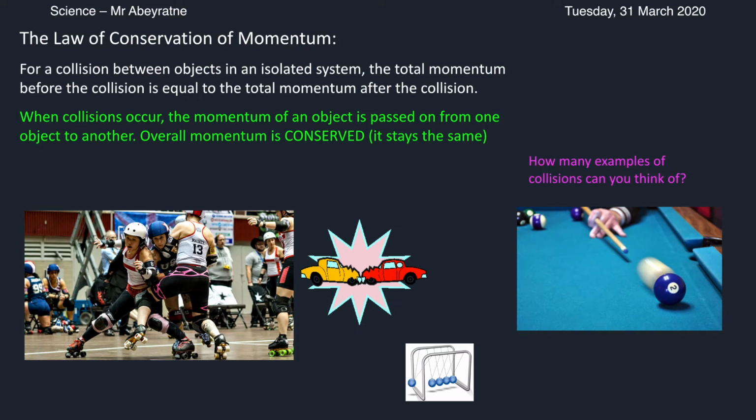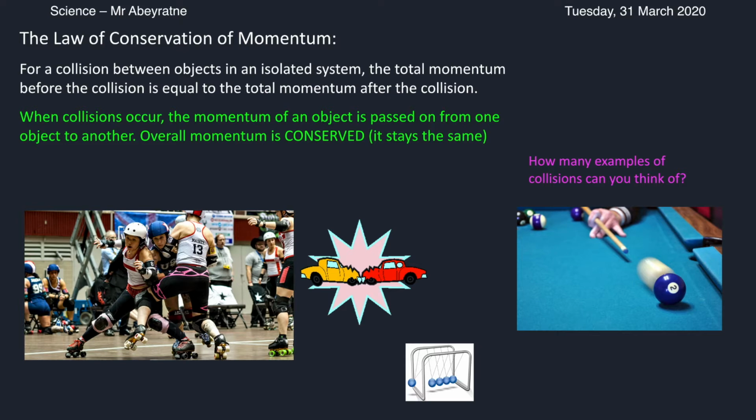The law of conservation of momentum is a fundamental and universal law in physics. It is always true and always applies. It states that for a collision between objects in an isolated system, the total momentum before the collision is equal to the total momentum after the collision.